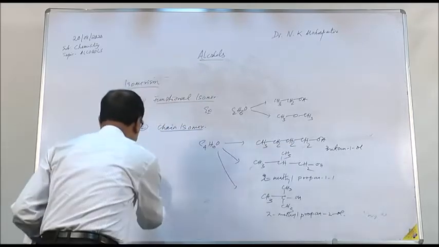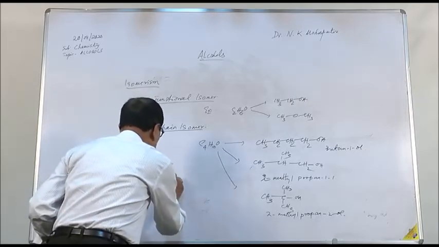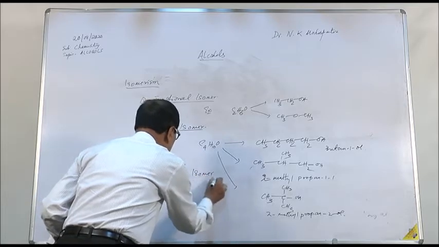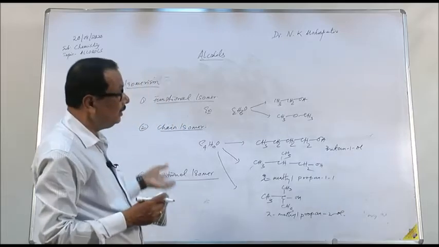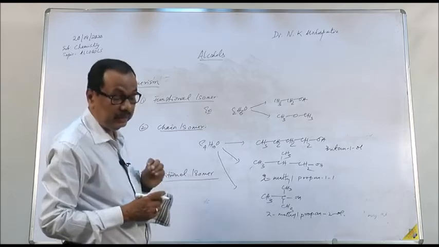Another, all these are structural isomers, is the positional isomer. Positional isomers are compounds having the same molecular formula, same structure, same functional group, but different position of the functional group.